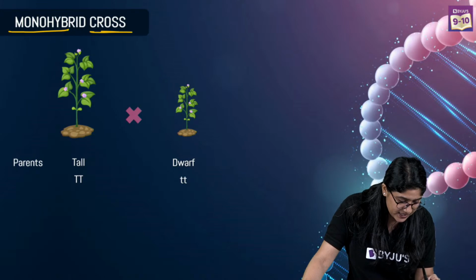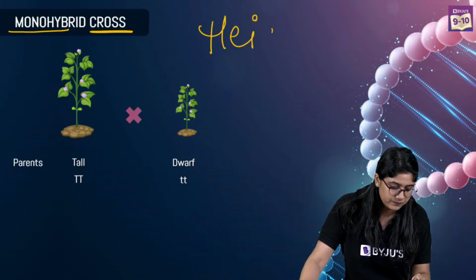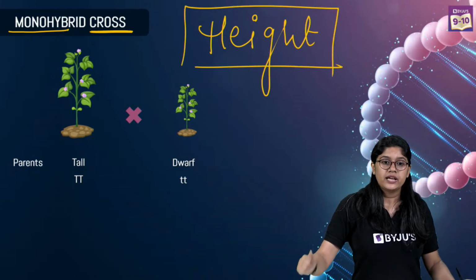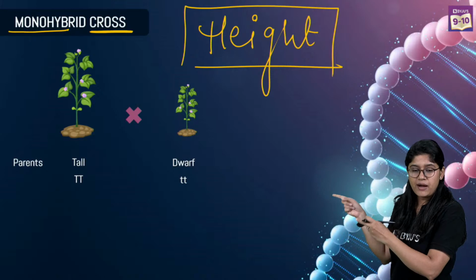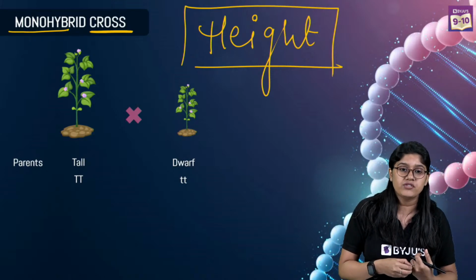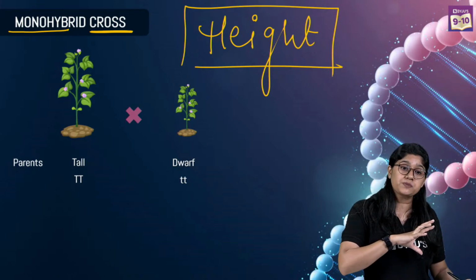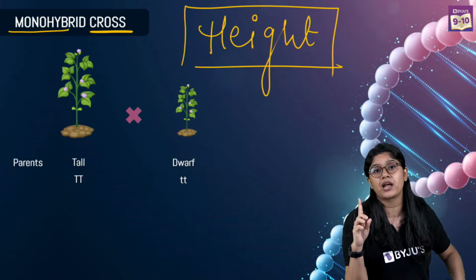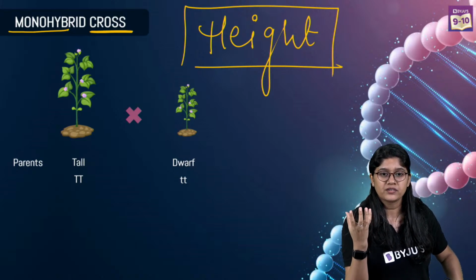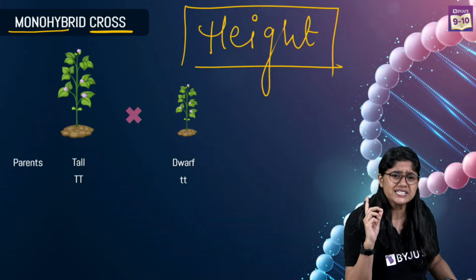Here, in this case, what are we discussing? We're discussing height. Are we clear? In this particular case that we have on the screen, we're just discussing the height. Avisha, mono means बच्चे एक, single. Monohybrid cross में हम सिर्फ एक character के बारे में बात करेंगे. Clear everyone? जिन्हें हिंदी में सुना रही हूँ. Right? Clear? Only single character.